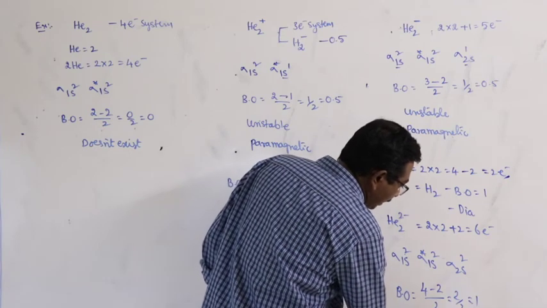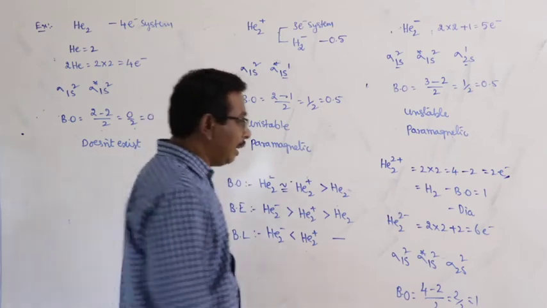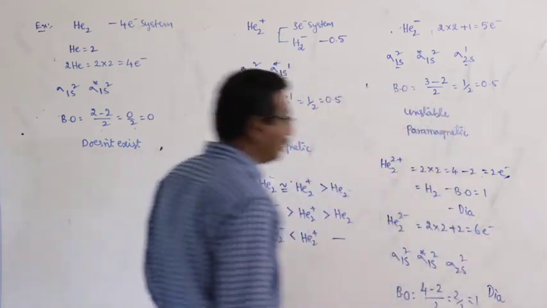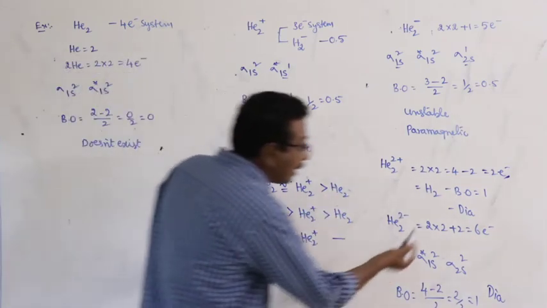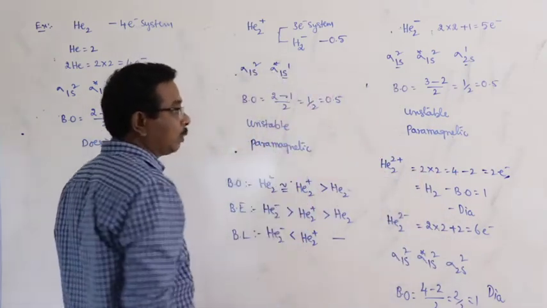Bond order 1 means a single bond is present between the 2 helium atoms. And here there are no unpaired electrons, so this species is diamagnetic.